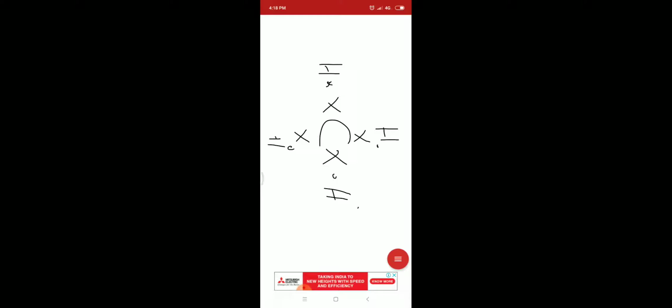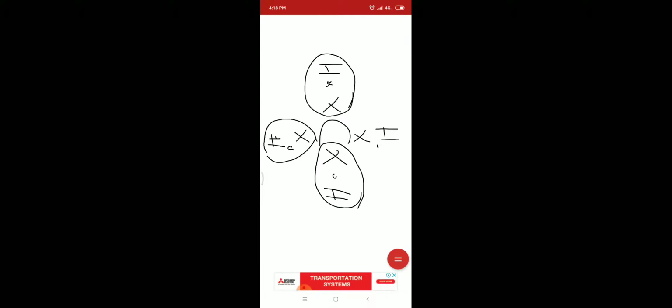Each hydrogen will share 1 electron with carbon. In this case, hydrogen gets stability by sharing 1 electron with carbon. This hydrogen shares with another electron of carbon, then this hydrogen also shares, and this hydrogen also shares. So all hydrogens get stability because they shared 1 electron.